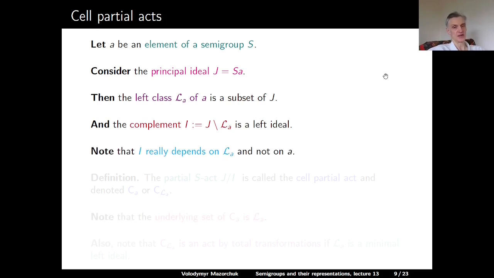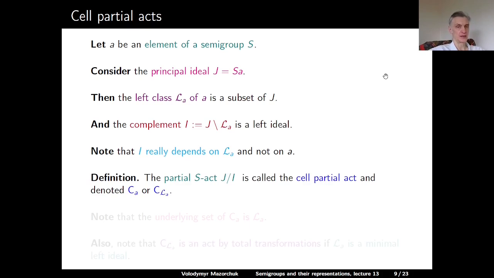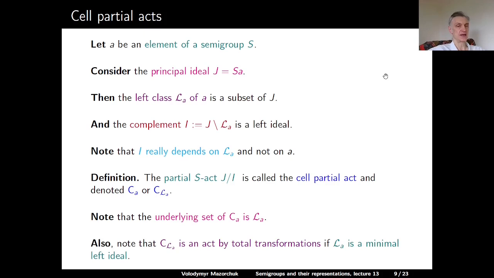And let's note that I, by definition, really depends on the left class LA and not on the element A itself. Definition: the partial S-act J modulo I is called the cell partial act and is denoted by C_A or C_LA. And note that the underlying set of this cell partial act is exactly the left cell of the element A. Also note that C_LA is an act by total transformations if LA is a minimal left ideal, so if I is the empty set.